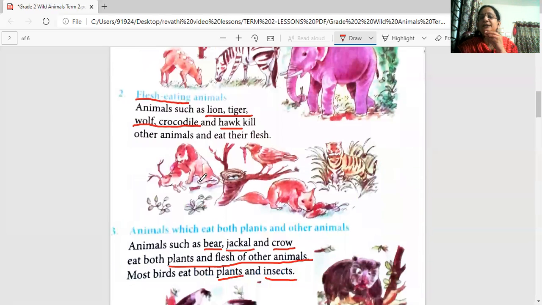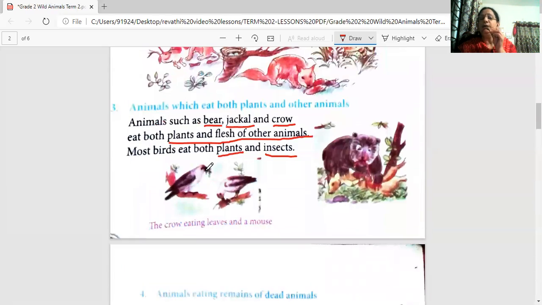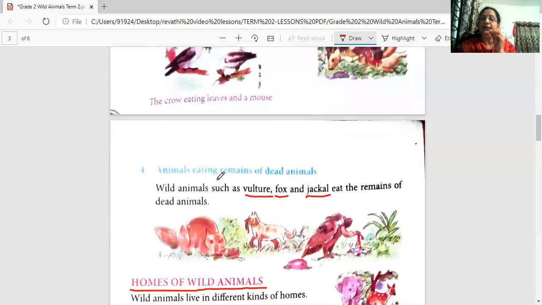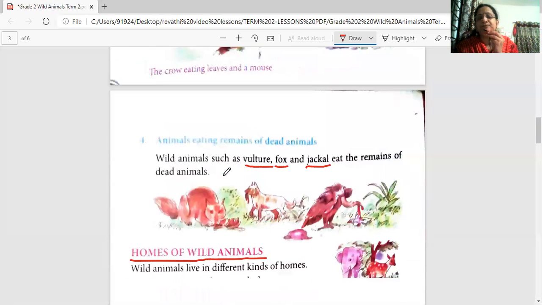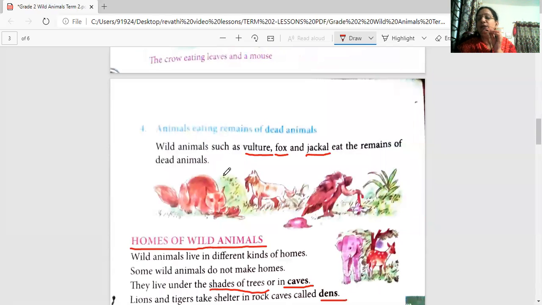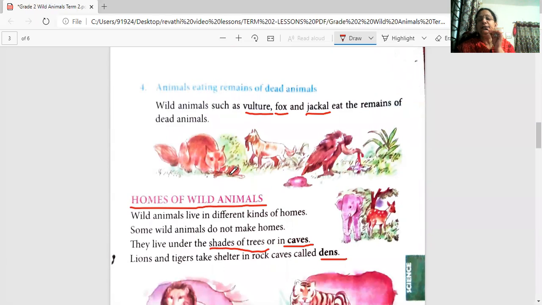What are the animals that eat flesh of other animals? The lion, tiger, wolf, crocodile, hawk, they kill other animals and eat their flesh. What about the animals like bear and the crow? They eat both plants and meat. Now, some animals like the vulture, fox, jackal, they will eat the dead remains of other animals. Like the lion eats food and leaves. That food will be taken by the vulture and the fox.